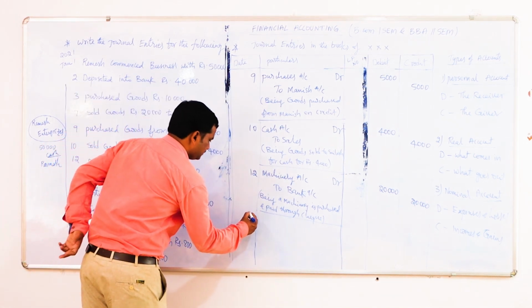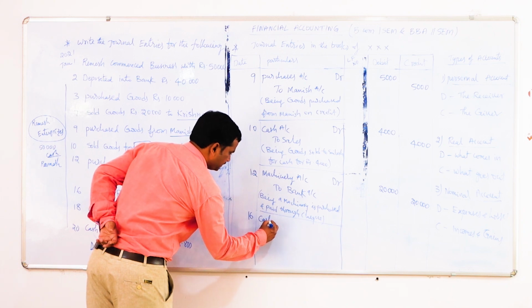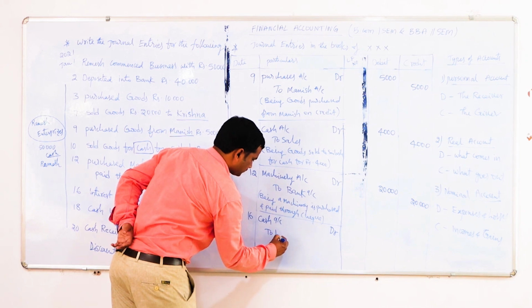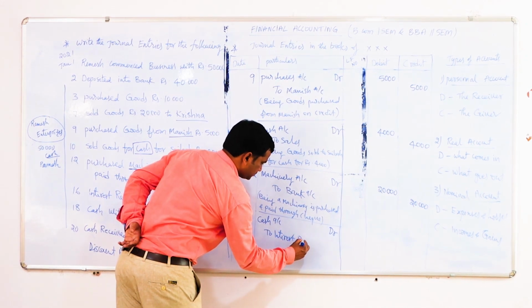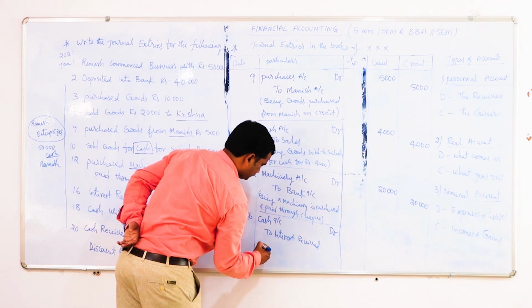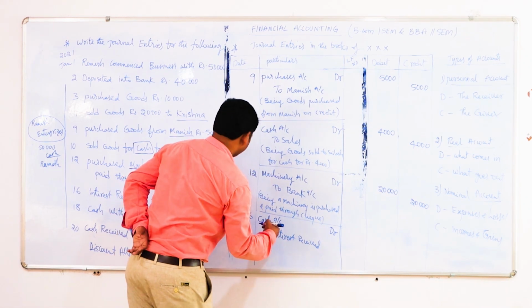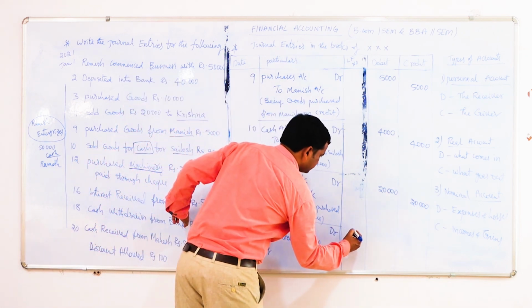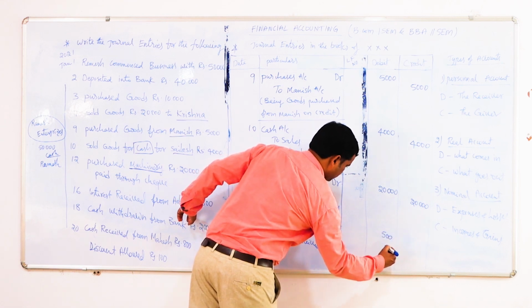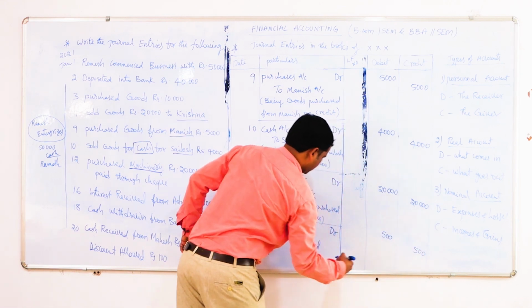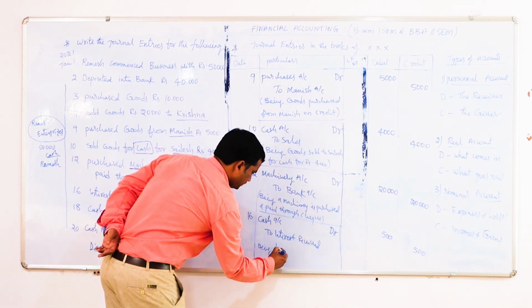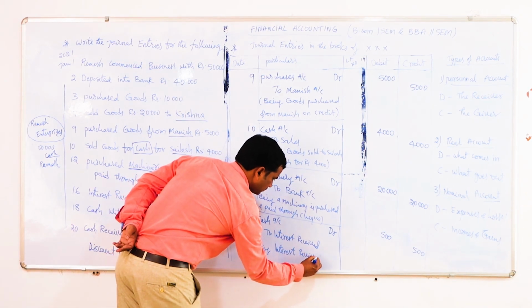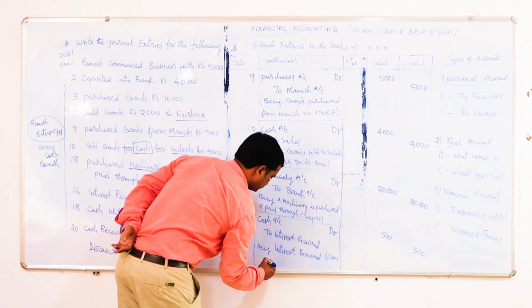So on 16, the transaction is cash account debited to interest received. Amount is cash, interest received from Ashok, rupees 500. Being interest received from Ashok.